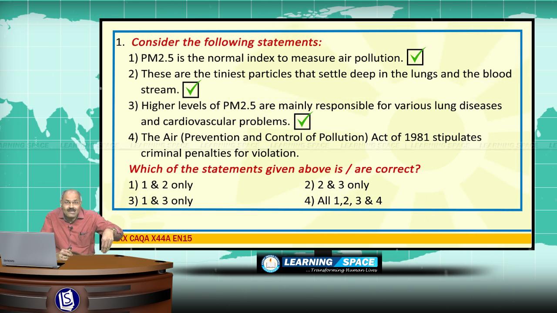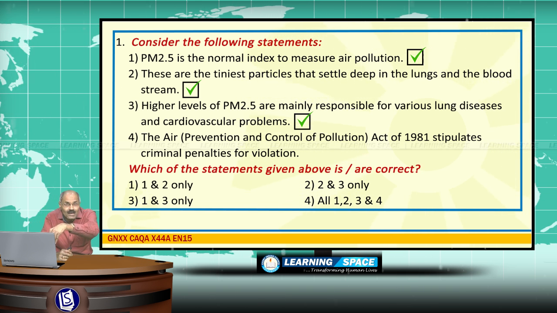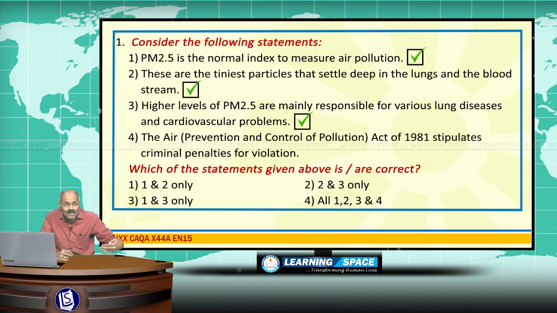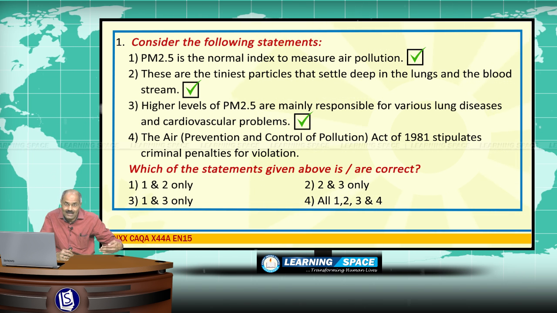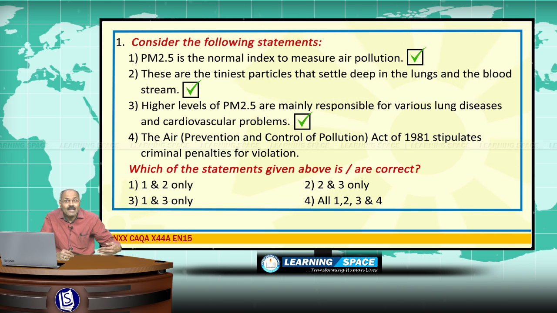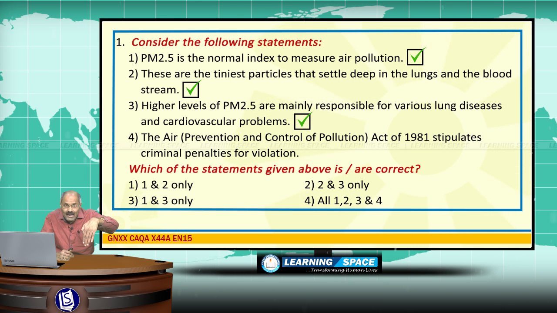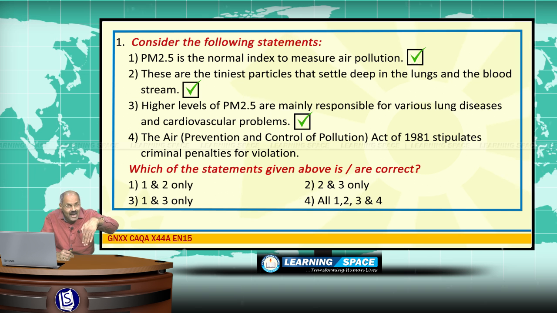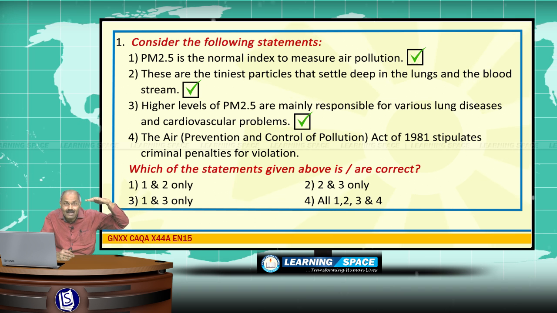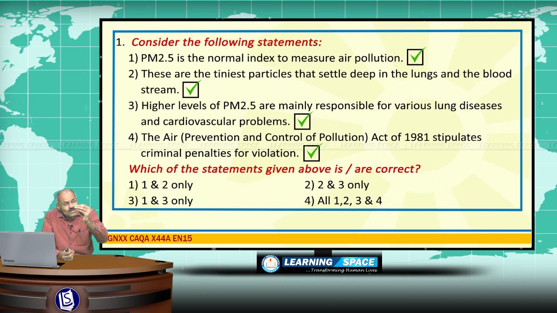And the fourth one is the Air Prevention and Control of Pollution Act of 1981 stipulates criminal penalties for violation, but they are rarely enforced in this country. So now in the national capital of Delhi, the air pollution level, particularly PM 2.5, is around 250. It is highly unhealthy, and that should be at least below 100, right? So this is all about air pollution, and I would like to tell you 2-3 important points.